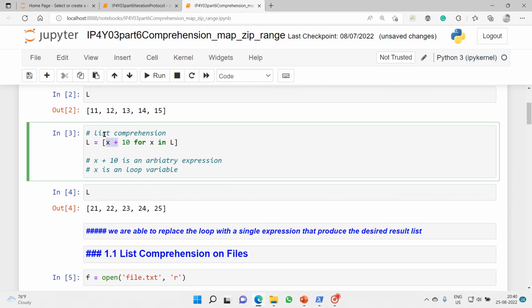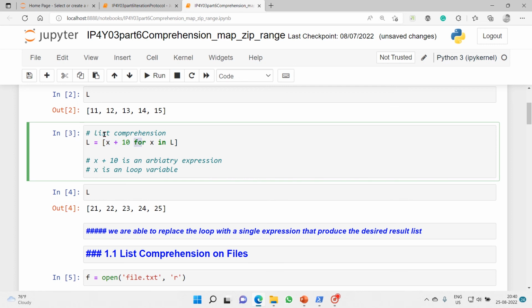It begins with an arbitrary target expression. So what I have done is I have taken that loop variable and I have added 10. So it has become an arbitrary target expression.